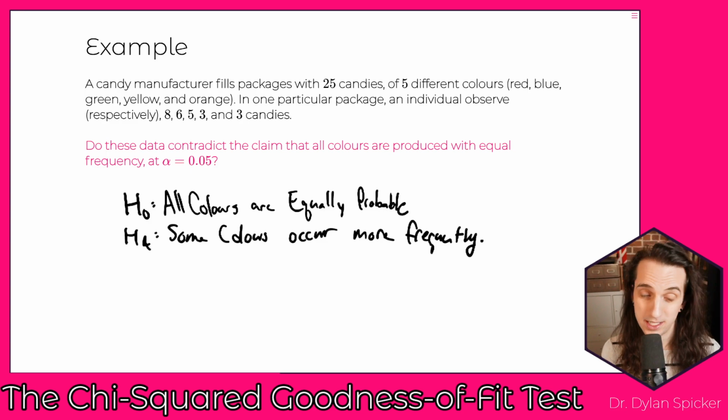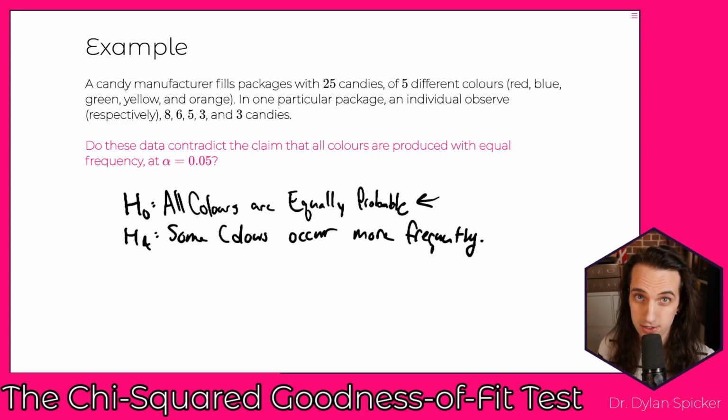Okay. And so then we need to say, well, under the null hypothesis, if this is true, then how many values do we expect to see for each of our observations here? And so then we're looking at, well, what is Ei? And Ei is going to be Pi times n, right?